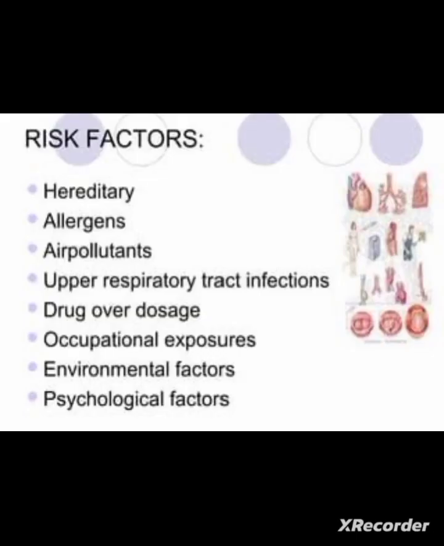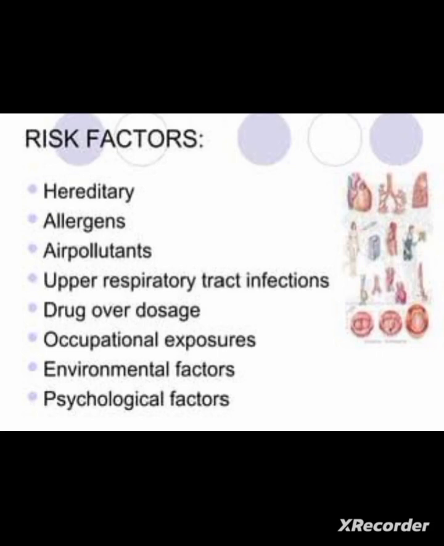The main etiology or risk factors of bronchial asthma are known as triggering factors. Okay, so the first one, hereditary. Hereditary means in the patient's family, is there any history of asthmatic attack in parents or grandparents?